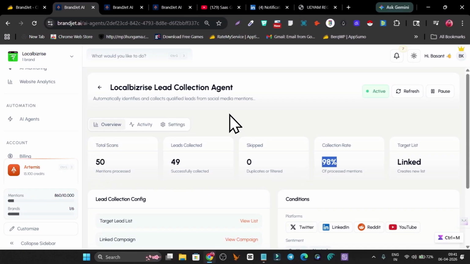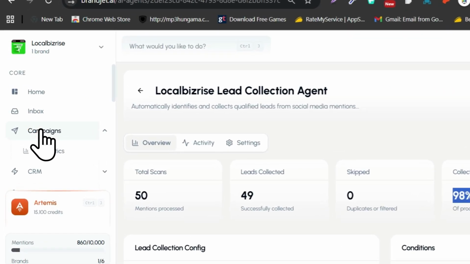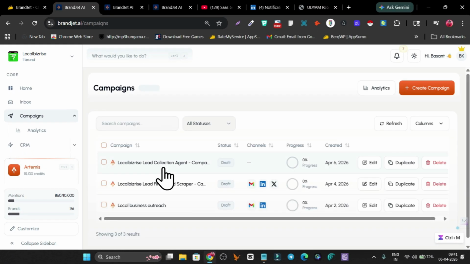So my leads list is ready. Now we have to create the campaign. If you remember, I created the campaign that is automatically added with all these leads. So this is the campaign that was automatically built.